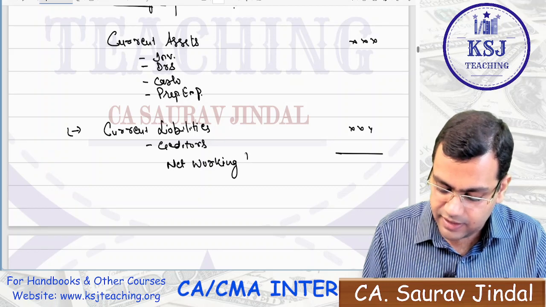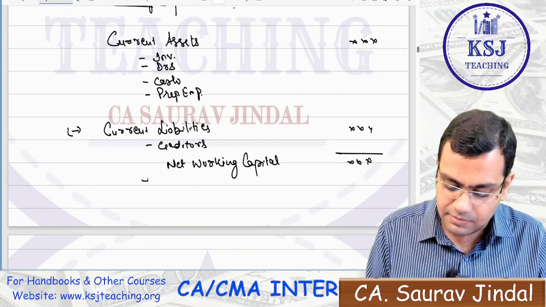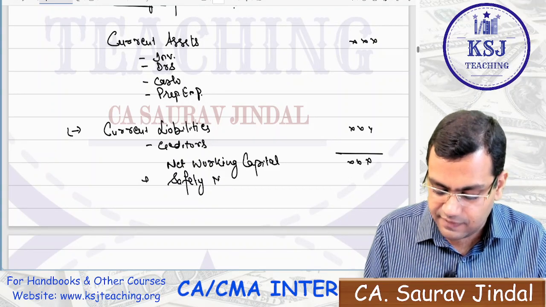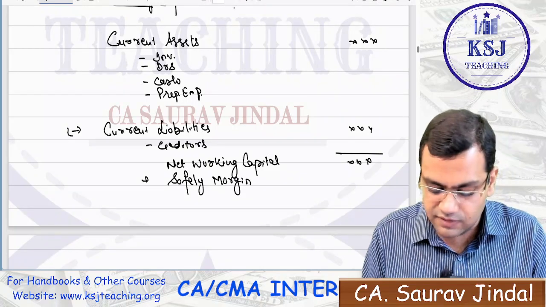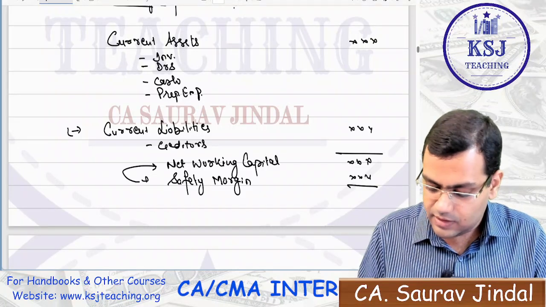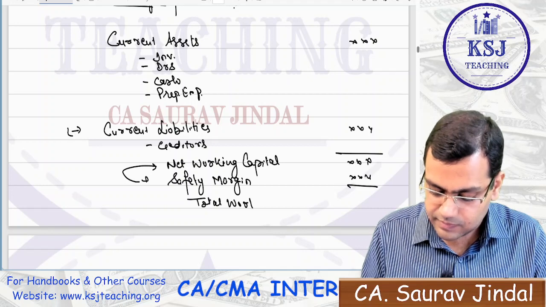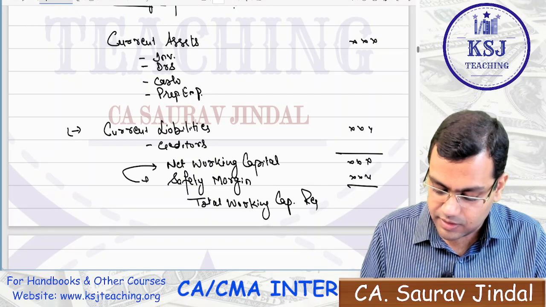In case the company is keeping something as the safety margin, you will add safety margin. It will be given in the question what is the percentage of safety margin. The safety margin will normally be calculated on the net working capital, right? That gives you the total working capital requirement.